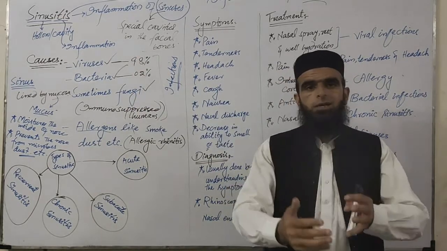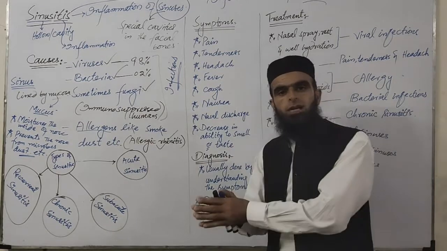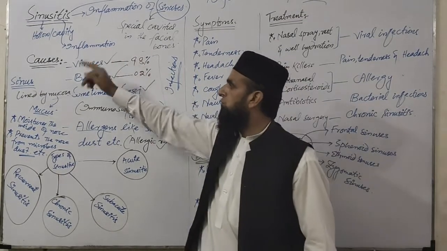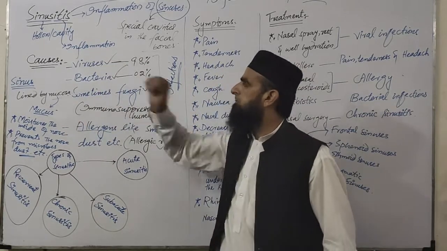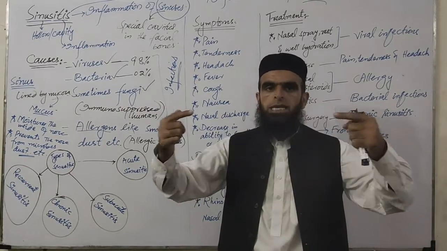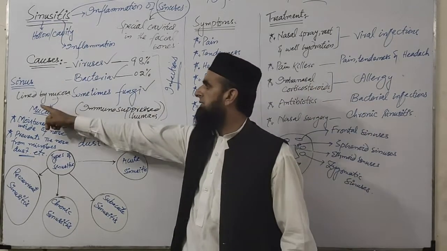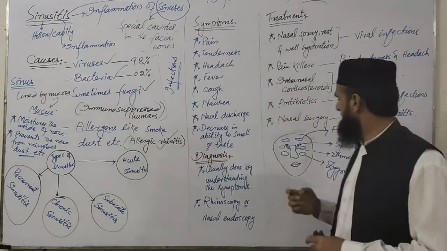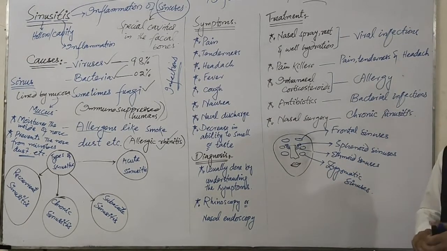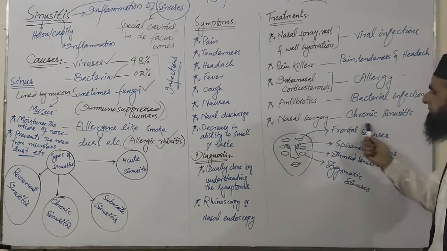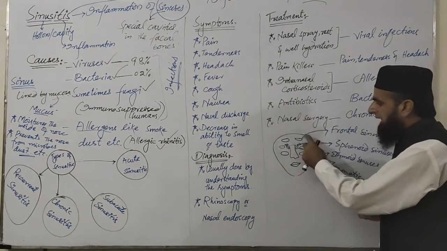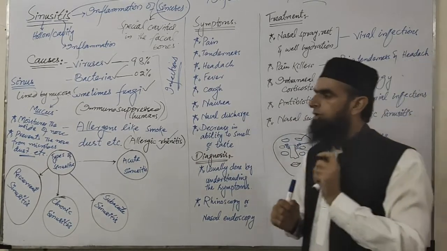Now we will discuss the mechanism, the way through which the sinusitis is caused. The sinusitis is usually caused by the attack of different kinds of microbes. When these microbes attack the body and enter into the sinuses, whether it is the zygomatic, ethmoid, sphenoid or frontal sinus, I have told you that there are 4 kinds of sinuses in our face. So whenever the microbes attack these sinuses, what do they do?